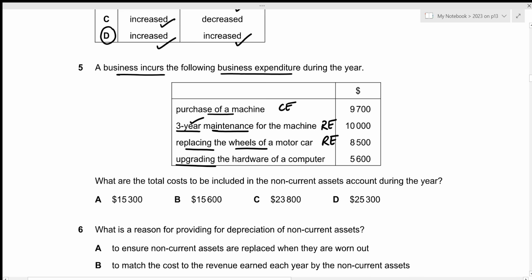The next one we have is upgrading the hardware of a computer. So upgrading can be understood as improvement to the existing hardware of a computer. That is why this should be classified as capital expenditure. Now we need to figure out the total cost to be included in the non-current assets account during the year. So it just means that we have to figure out the total of the capital expenditure. In this case, that's 9,700 plus 5,600, which results in 15,300. That's the answer we're looking for, which is given in option A.